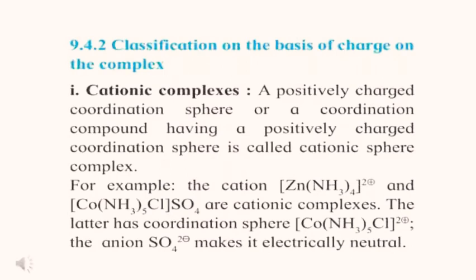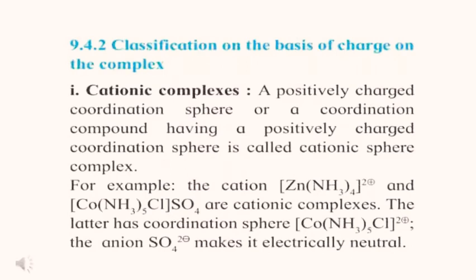Classification on the basis of charge on the complex. First is the cationic complexes. A coordination compound having a positively charged coordination sphere is called a cationic complex. For example, [Zn(NH3)4]2+ and [Co(NH3)5Cl]SO4 are cationic complexes.